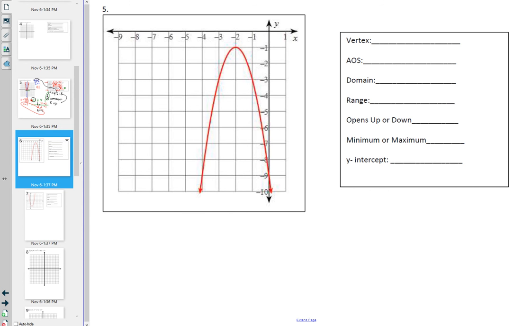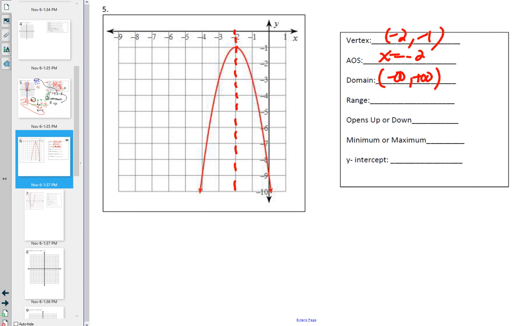Look, this one here, the graph is already here for us. Let's answer these really quick. Where's the vertex here? -2, -1. Good. Well, therefore, what would be the axis of symmetry, even though it's not drawn? X equals -2. What's the domain? Always negative infinity to positive infinity. What's the range here? We have to go from least to greatest.